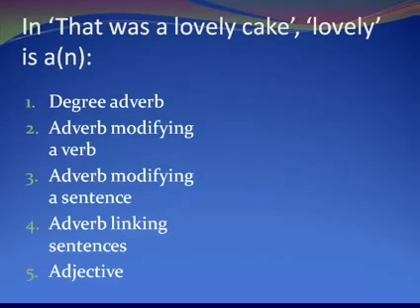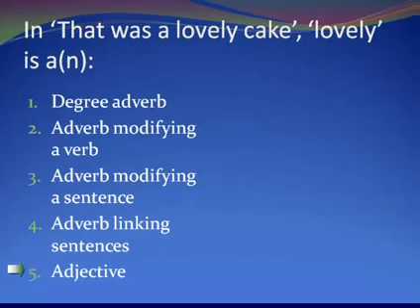Or it can be a verb, of course, but it's not an adjective. So although we've got ly here, it doesn't look like an adverb. So what else can it be? Well, it was a lovely cake, and cake, of course, is a noun. So the lovely cake, the cake is lovely. So in fact, what we've got here is an adjective.